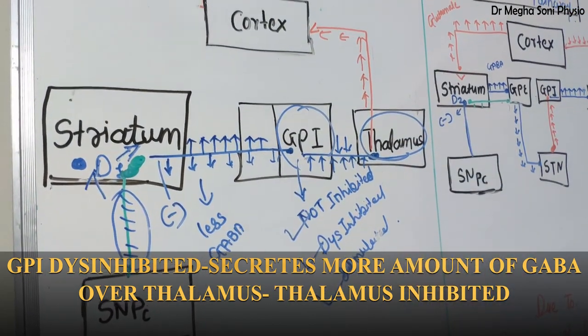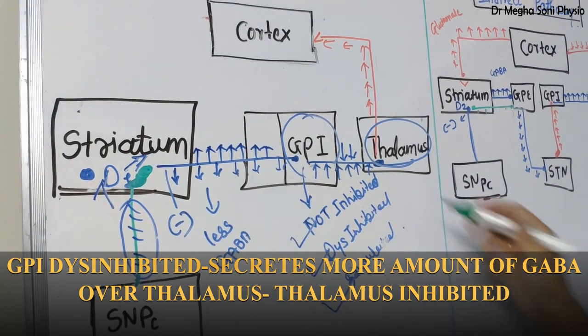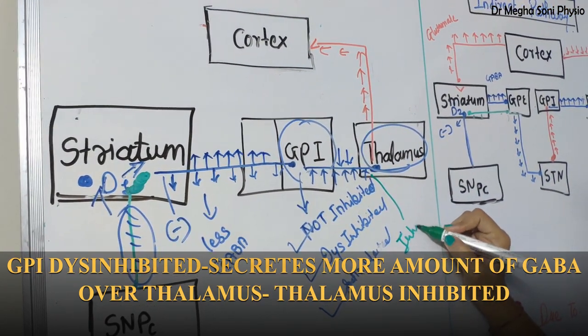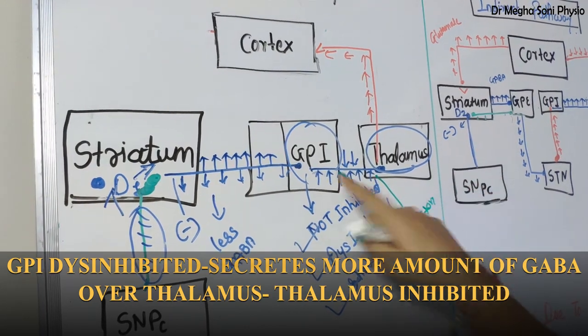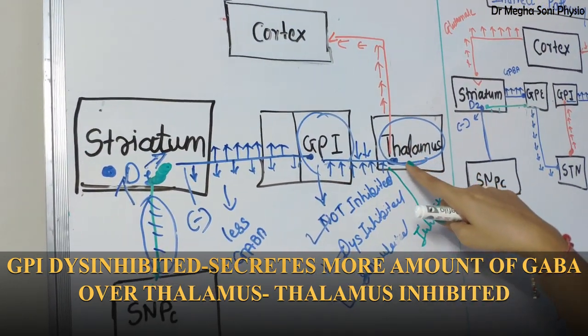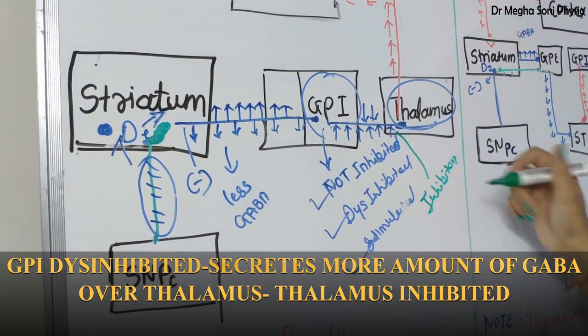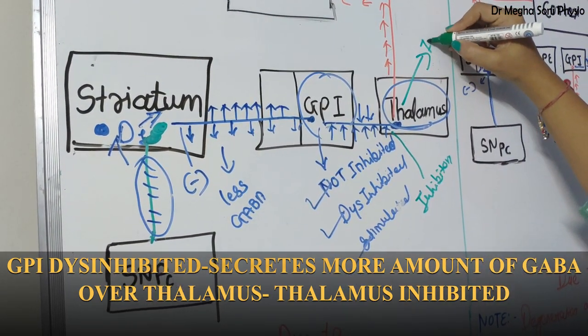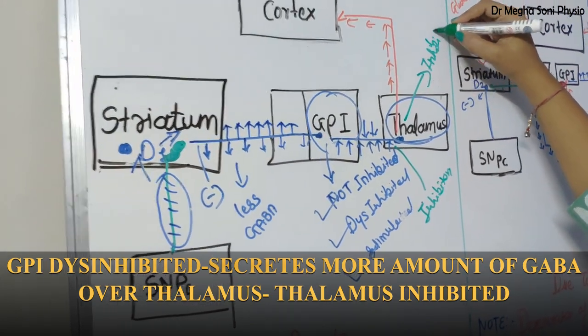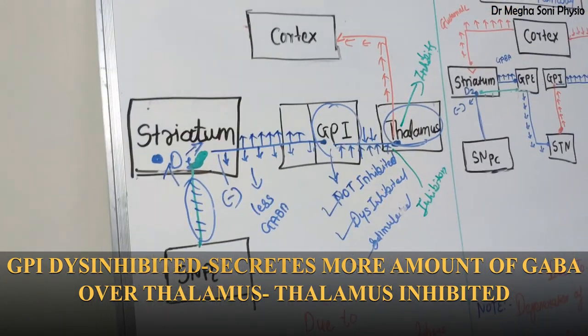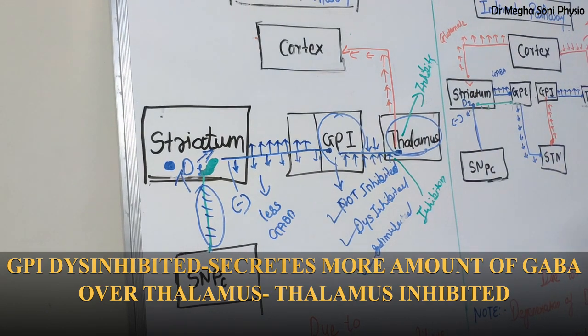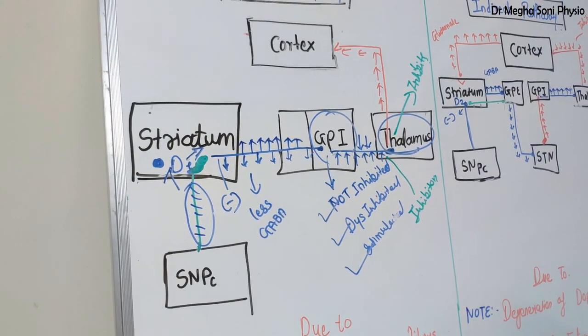over the thalamus. And what is the nature of this GABA? GABA is inhibitory in nature, right? As this GPI secretes more GABA over the thalamus through the pallidothalamic fiber, it inhibits the thalamus. Now this thalamus consists of which fiber? Thalamocortical fiber.